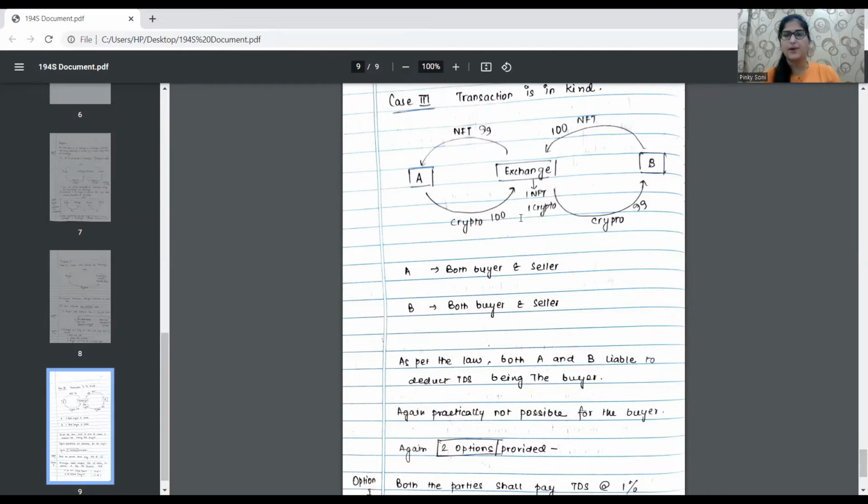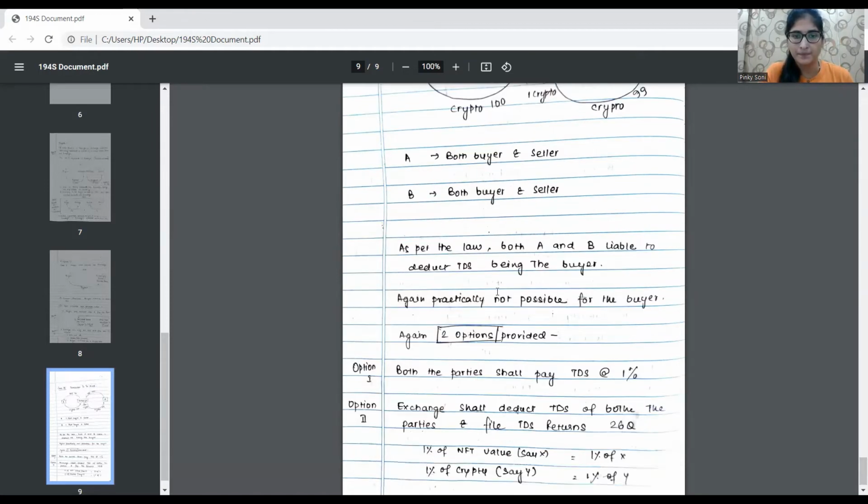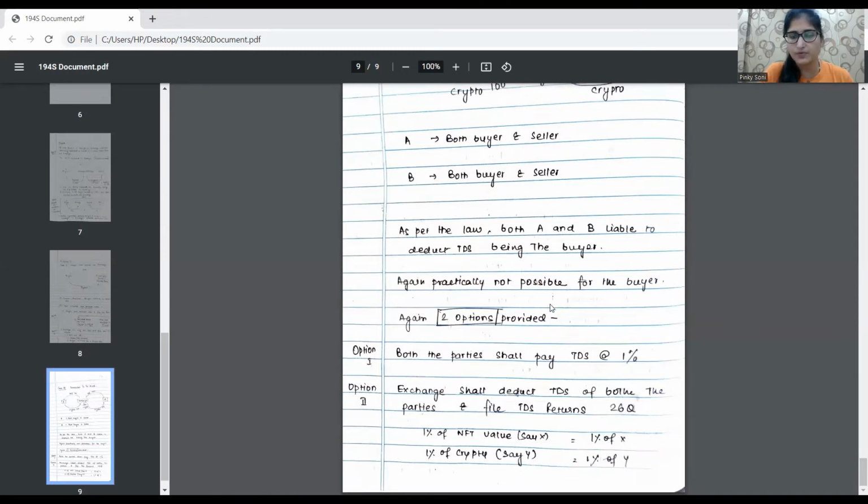And in the same way, party B who is transferring 100 NFT to this exchange will keep the 1 NFT and transfer 99 NFT to A. So in the given situation, both buyer and seller are A and B. Like A and B are acting both as buyer and seller. So as per the law, both A and B are liable to deduct TDS being the buyer. So again, practically not possible for the buyer to just deduct TDS in both the cases.